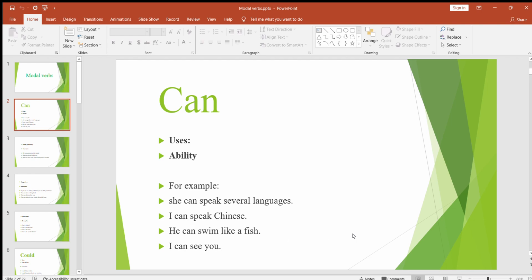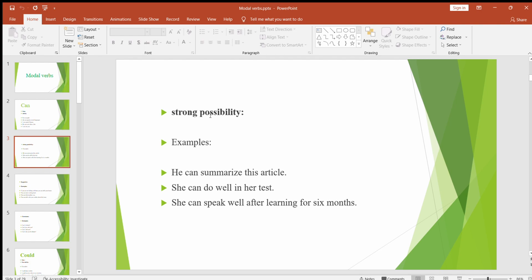Next, for strong possibility we can also use can. For example, he can summarize this article. If I'm saying this, then I know him, either he is a very educated person or he's been writing or summarizing articles for a long time. So I know this person. That's why I'm saying this, because there is a strong possibility that he can do this work. He can summarize this article.